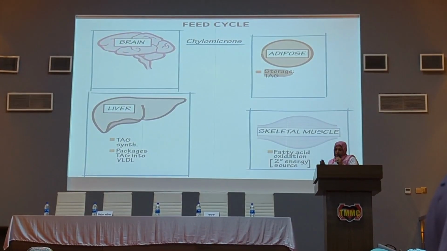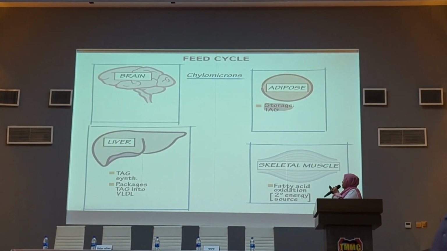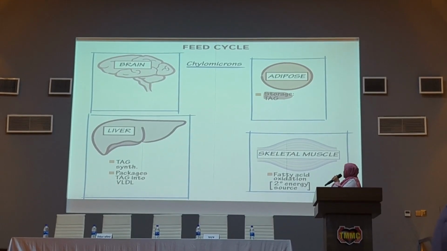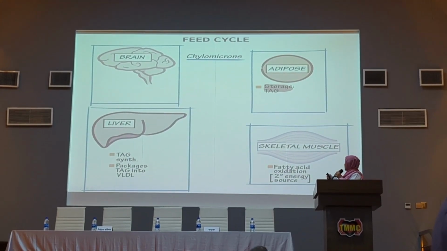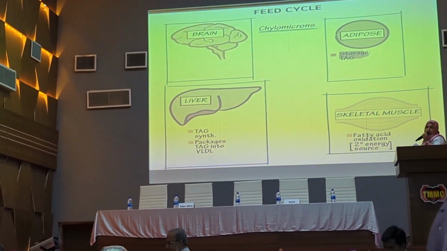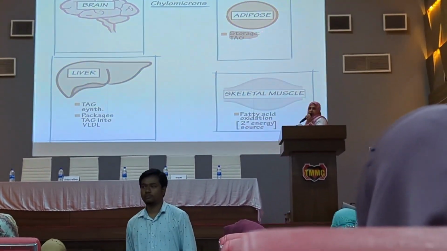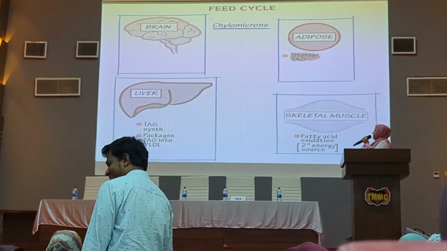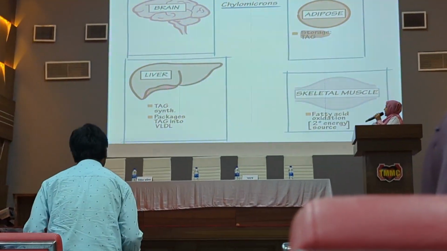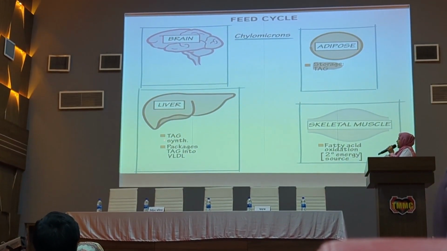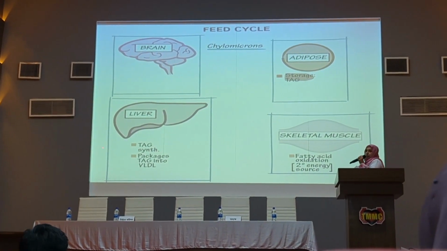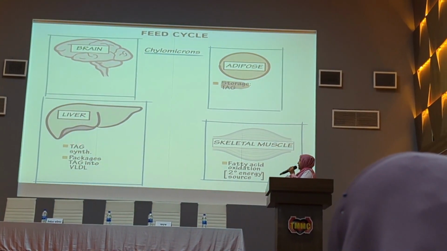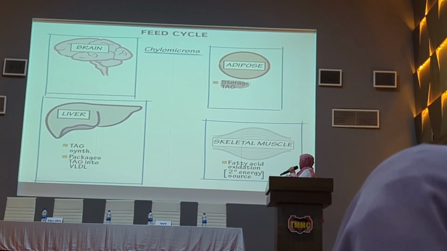This is the summary of the metabolic rate of fat in the fed cycle. Adipose tissue uptakes this fat and stores it in the form of triacylglycerol. The liver also uptakes this fat, stores the excess fat in the form of triacylglycerol, and releases this fat into the blood in the form of very low density lipoprotein.